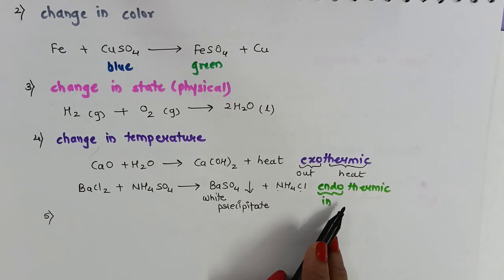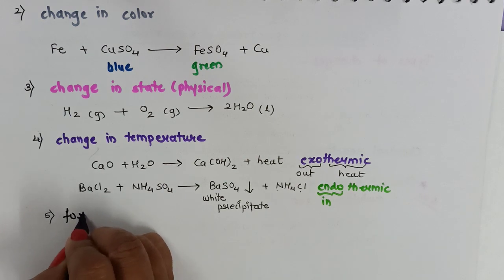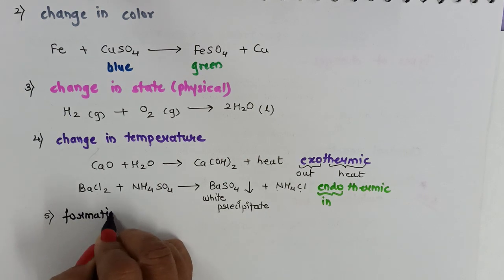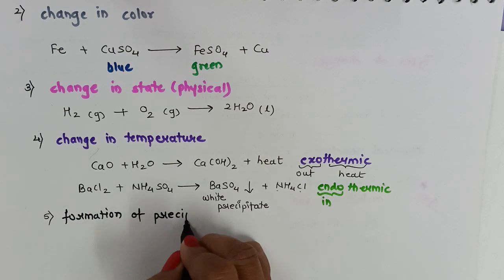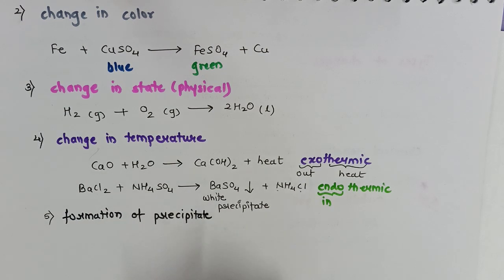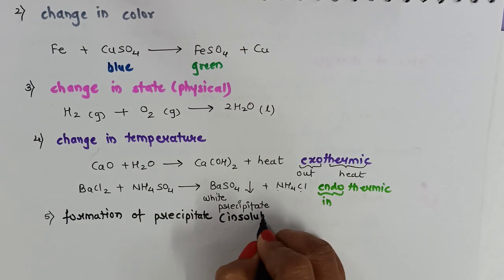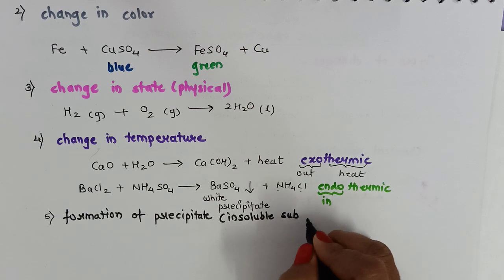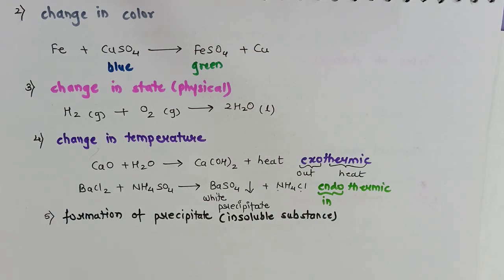Now in this reaction there is one more characteristic, that is the formation of precipitate. What do we mean by precipitate? It is an insoluble substance. A reaction may show one or more than one type of characteristic in a given example.